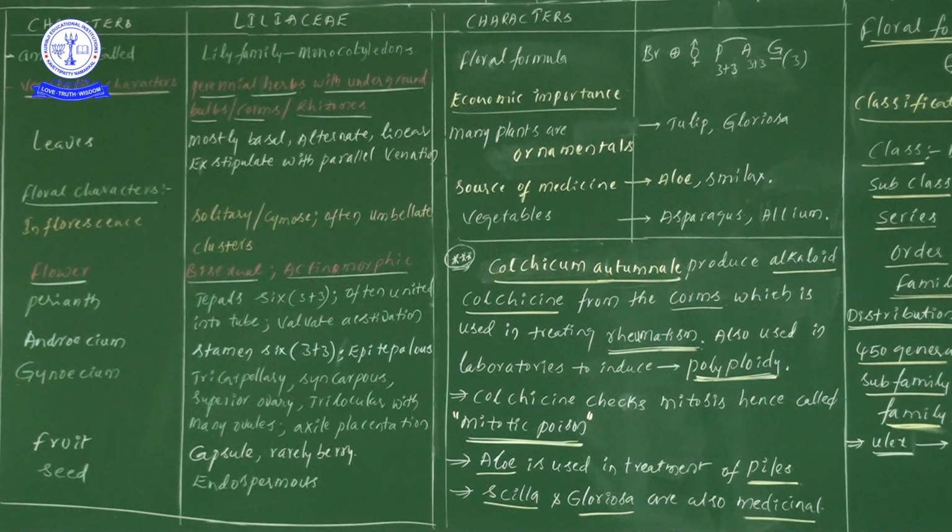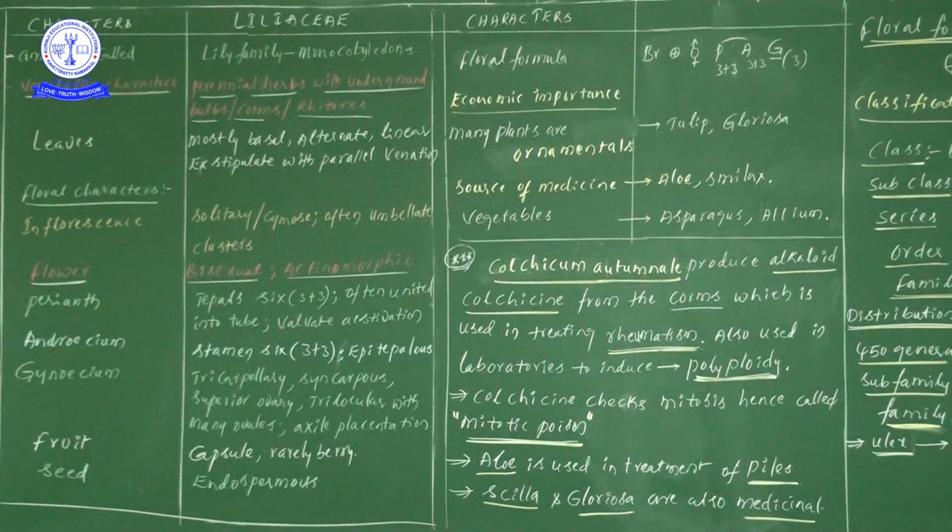Exactly they didn't mention, but by referring to another book, I am giving some extra information: Colchicum autumnale produces some kind of chemical substances, named alkaloids. The alkaloid name is colchicine.